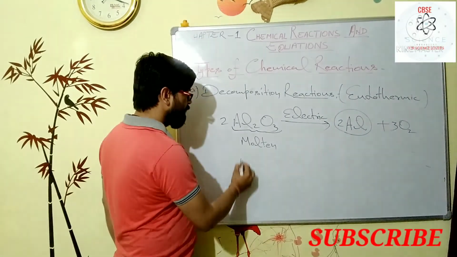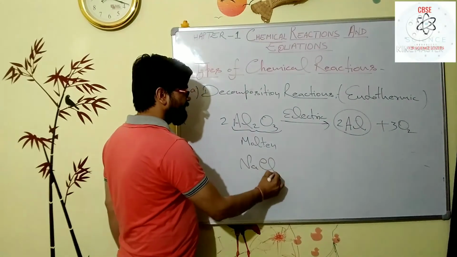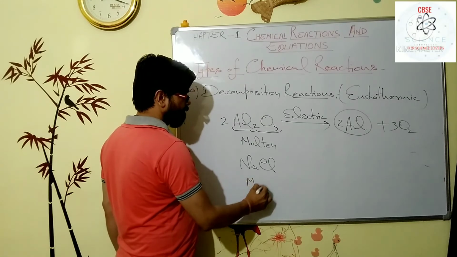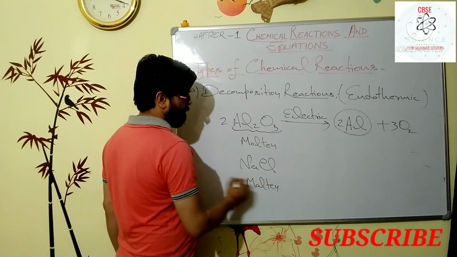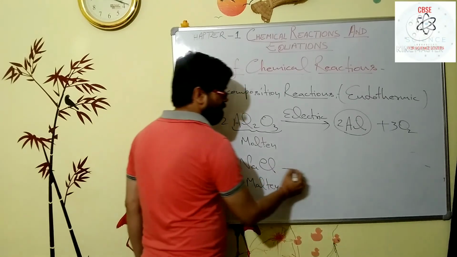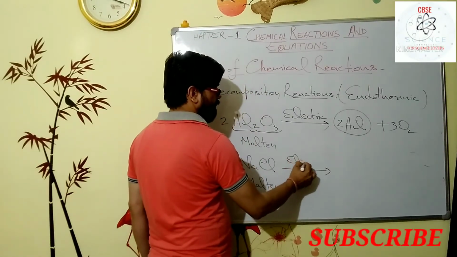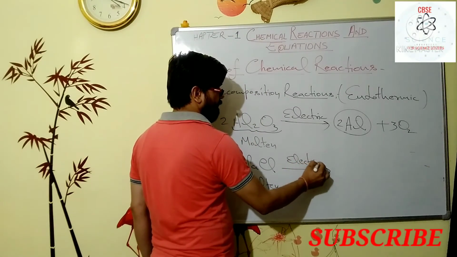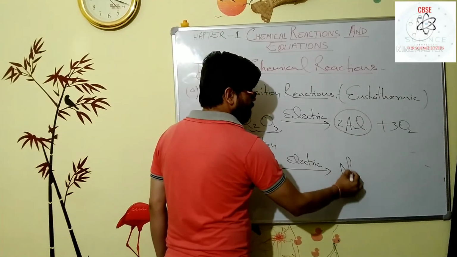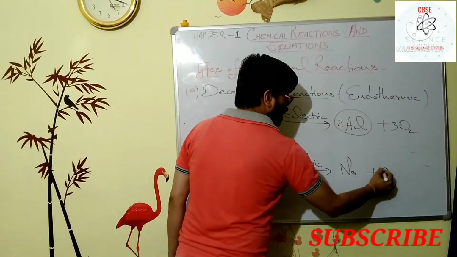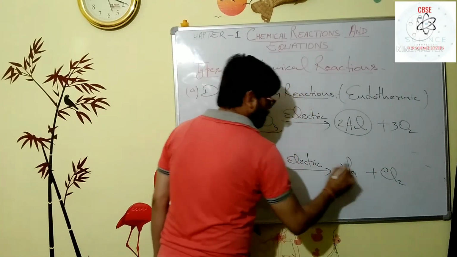Another example: when you pass the electric current through molten NaCl, then NaCl is decomposed to form sodium and chlorine gas.